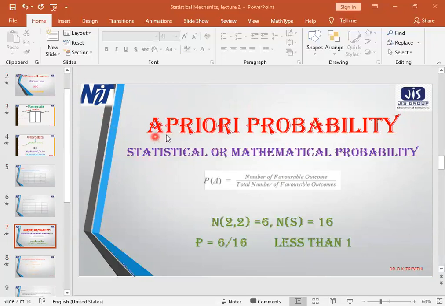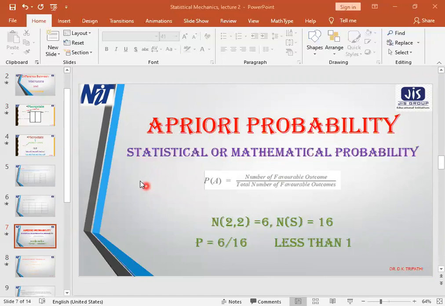A priori means prior to the advent of the event. If some probability is calculated in our mind, then that is called a priori probability. So because of the a priori probability, we have told that the 2-2 distribution will occur, whereas we have seen that there will be 6 distributions, but their probabilities are less. So probably all of you have the concept of probability.